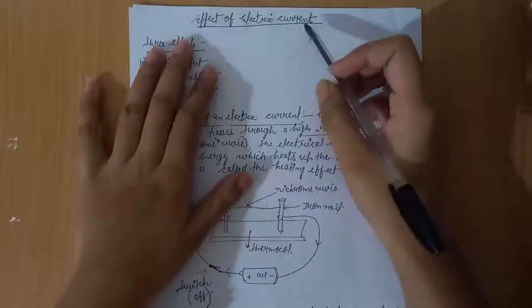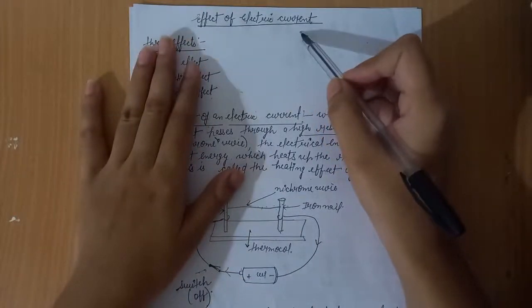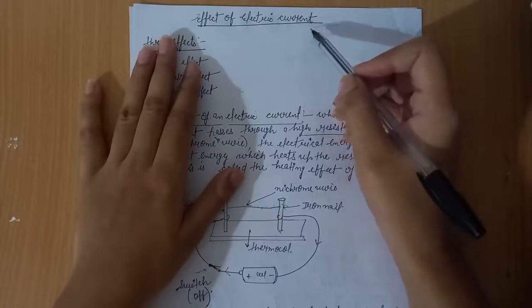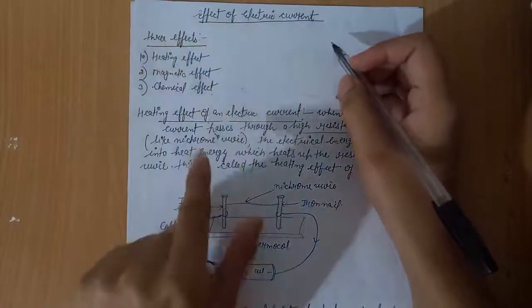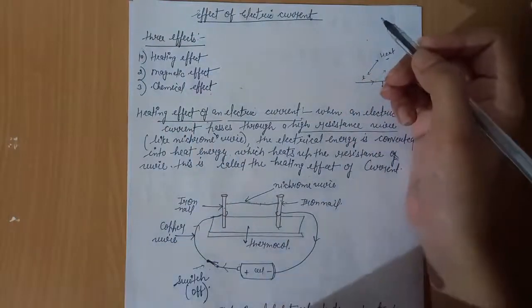In this video, we will discuss the effects of electric current. In the last video, we discussed what electric current is and how it flows through an electric circuit. So first is the heating effect of an electric current.